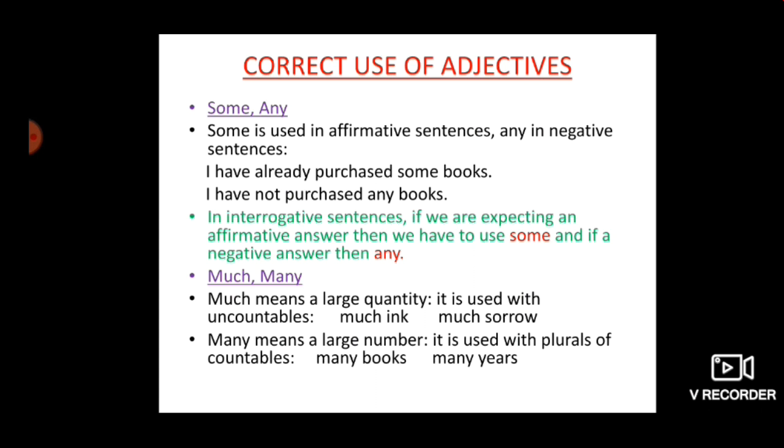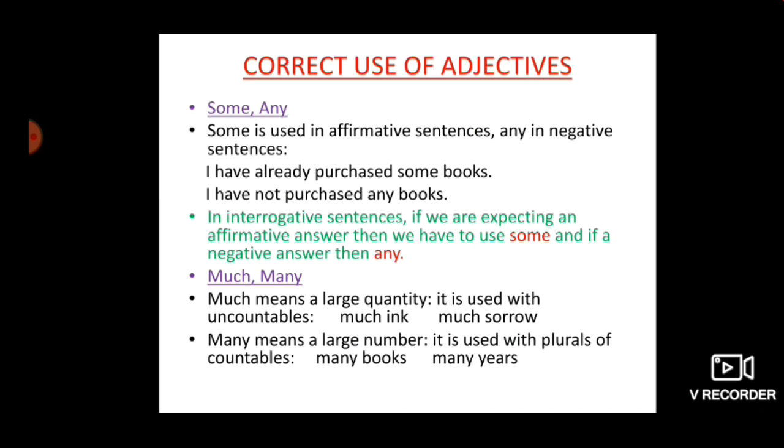You can see the example, I have already purchased some books. That means it's a positive sentence, that I have already purchased some books. I have not purchased any book. This is a negative sentence, that up till now I have not purchased any single book. Okay, so some we are using with the positive, that's your affirmative sentence, and any we are using with the negative sentence.